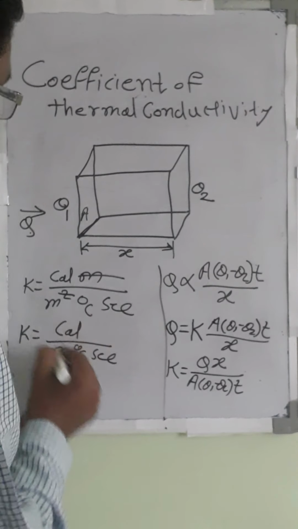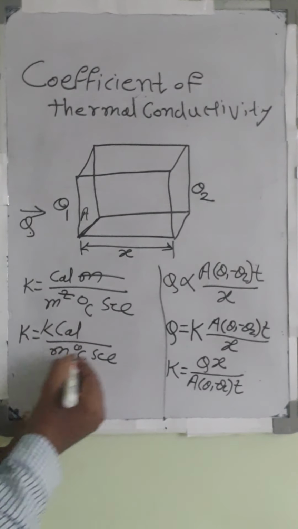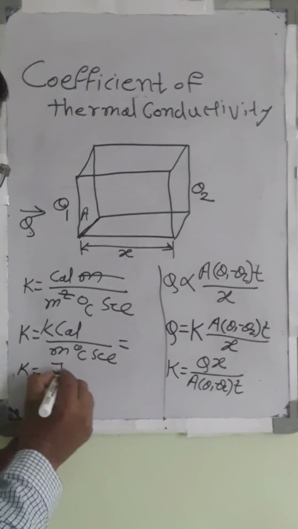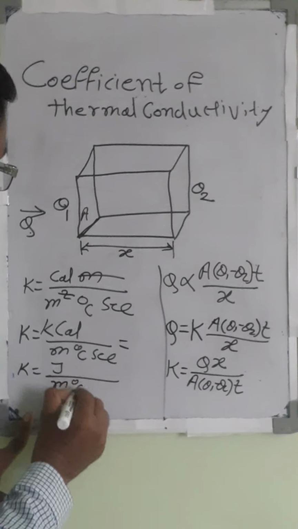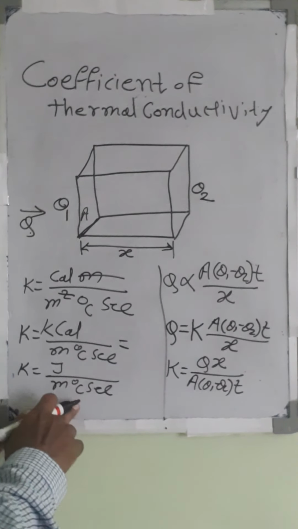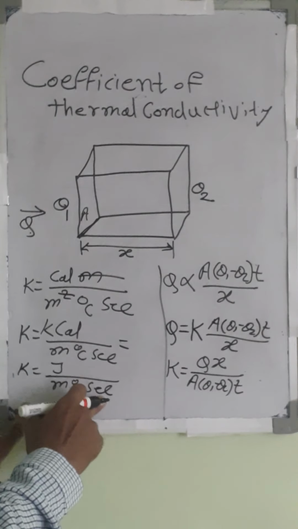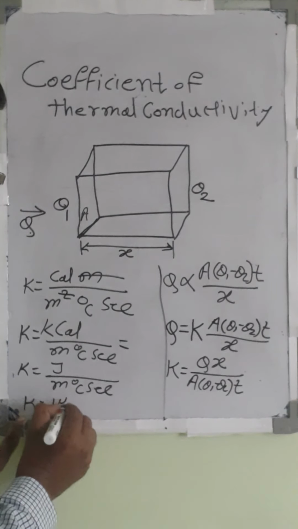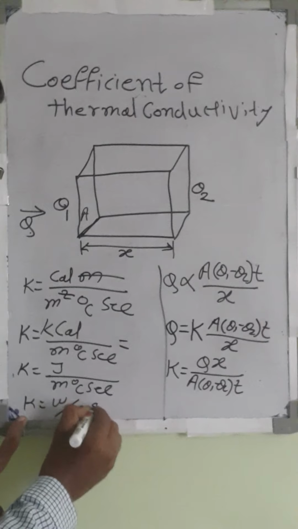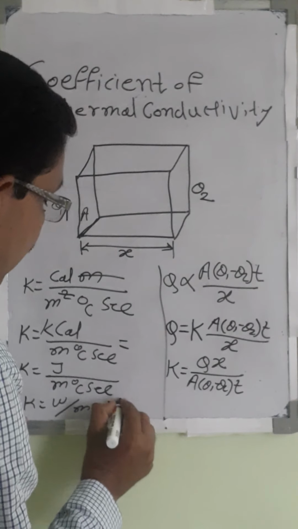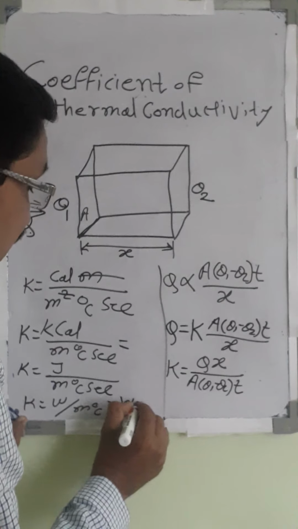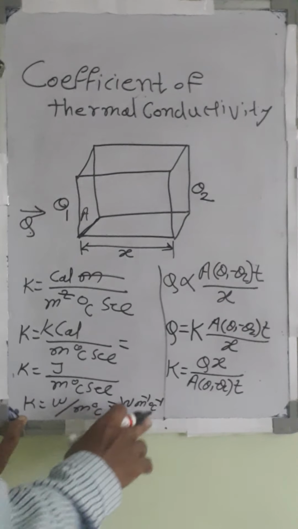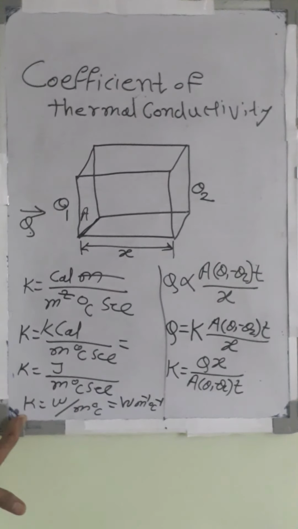Instead of calorie or kilocalorie you can use joule, so K is joule per meter degree centigrade second. Joule per second is a watt, and therefore K is watt per meter degree centigrade, or watt meter raised to minus 1 degree centigrade raised to minus 1. This is the unit of coefficient of thermal conductivity.